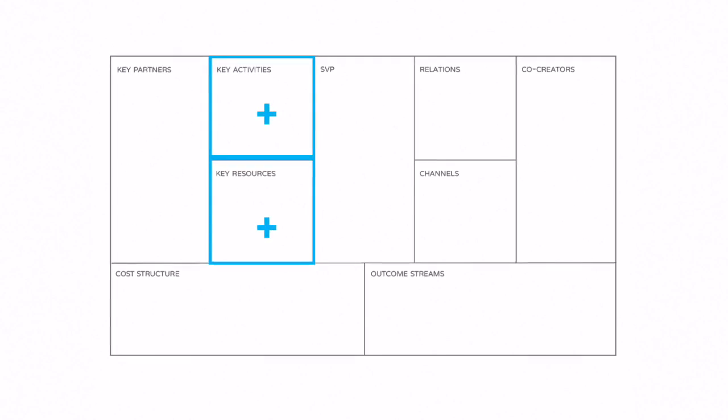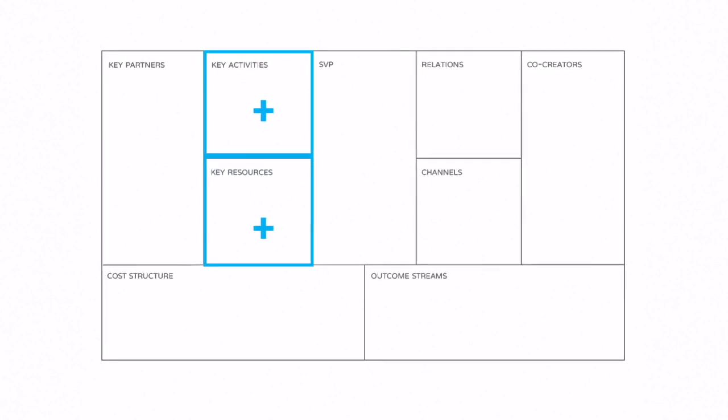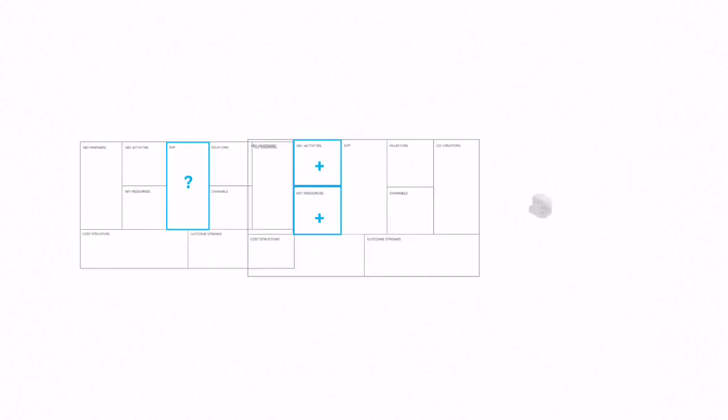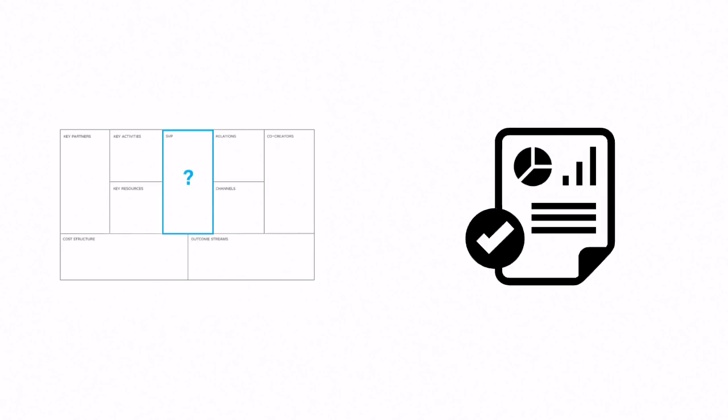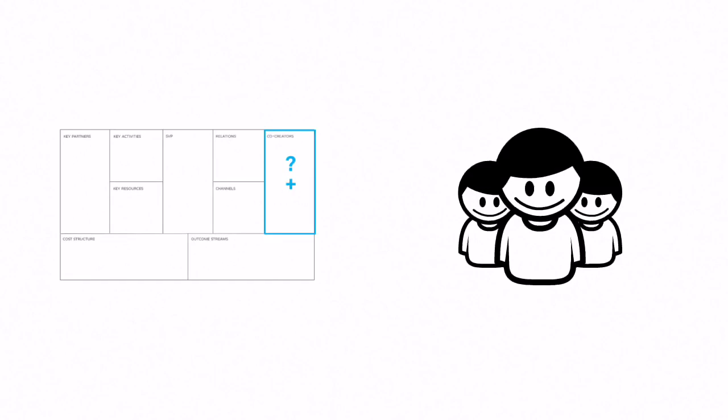What new key resources or key activities are needed to execute this new idea? As you describe your social value proposition, is there any evidence or data of customer need? Which of your current co-creators are affected? Which co-creators might you gain? And finally, how will you reach your target market or your customers in need?